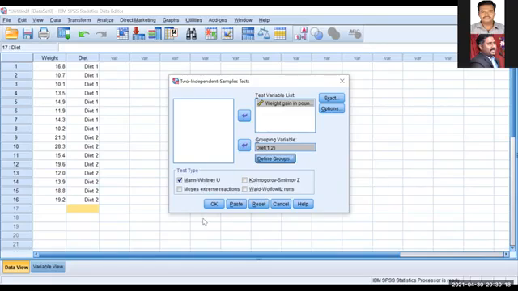Before giving the OK button, ensure that there is a tick mark in Mann-Whitney U. This is called the Mann-Whitney U test. If there is no tick mark, you have to give a tick mark. Okay, and then exact options.